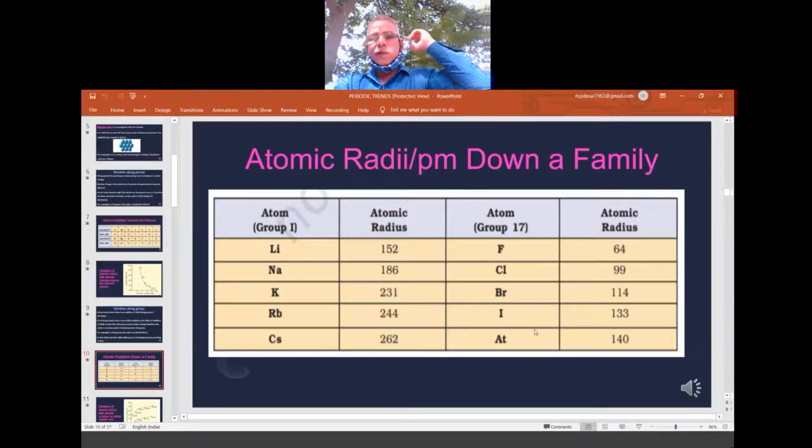152, 186, 231, 244, 262. A definite increase is there. Whereas in the case of fluorine, chlorine, bromine, iodine, 17th group, we see 64, 99, 114, 133, 140. So it is increasing.